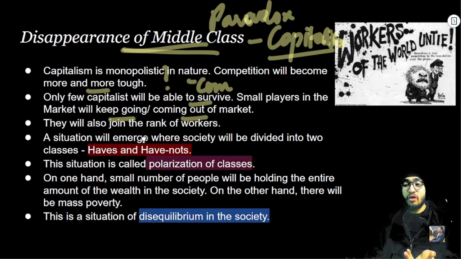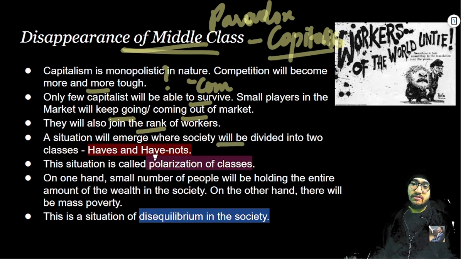There are multiple smaller players who are coming in and going out, right? They will also join the rank of workers. The people who could not survive in the market will end up finding other employment. They will join the rank of workers. So ultimately a situation will emerge where society will be divided into two classes, that is haves and have-nots, right? The people who are monopolizing the market will have all the resources, all the ownership of the modes of production, and the people on the other side of the line, that is the working class, will end up having nothing, right?